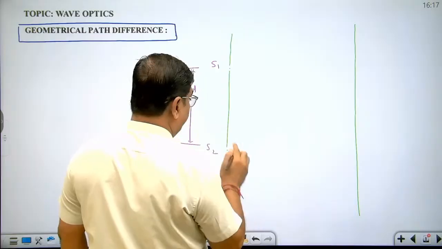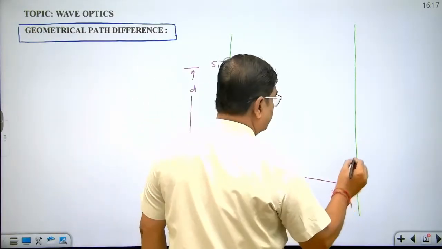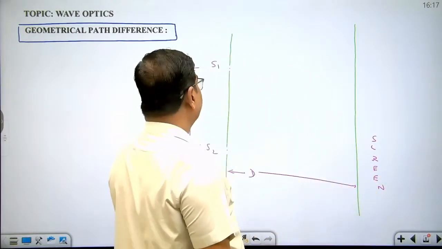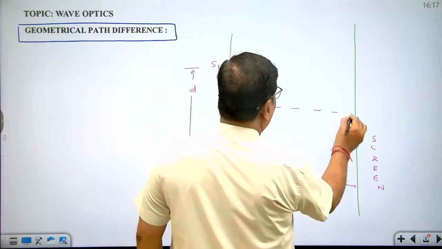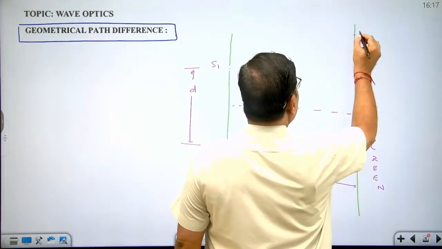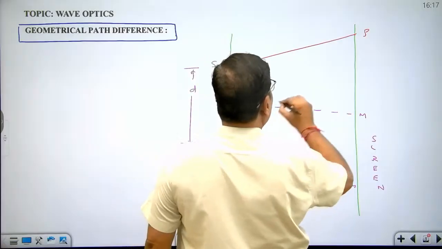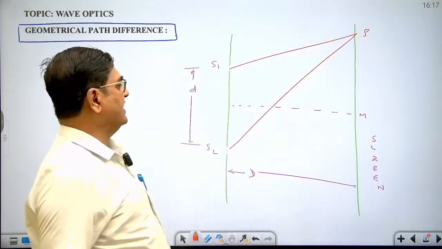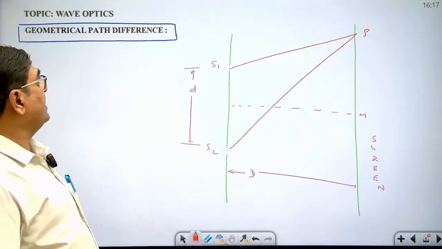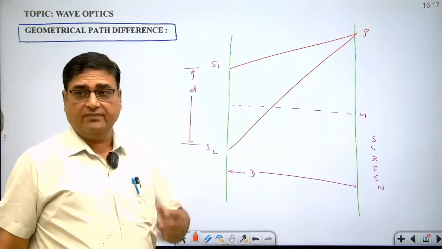The distance between the plane of the sources and the screen is capital D. This is the midpoint of the screen. Let us assume this is a point P on the screen, and light waves are moving from here to here. So this is geometrical path length S1P and this is S2P. S2P minus S1P is called the geometrical path difference.